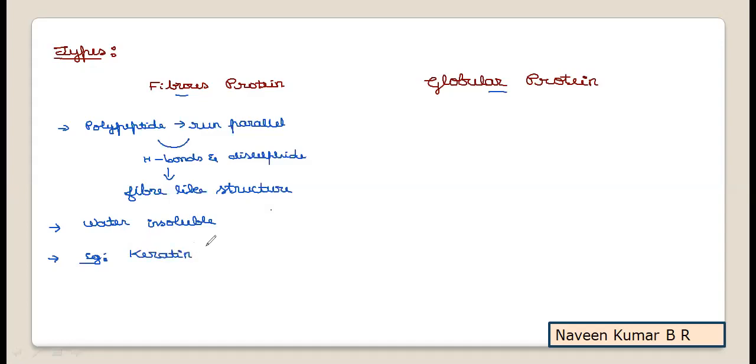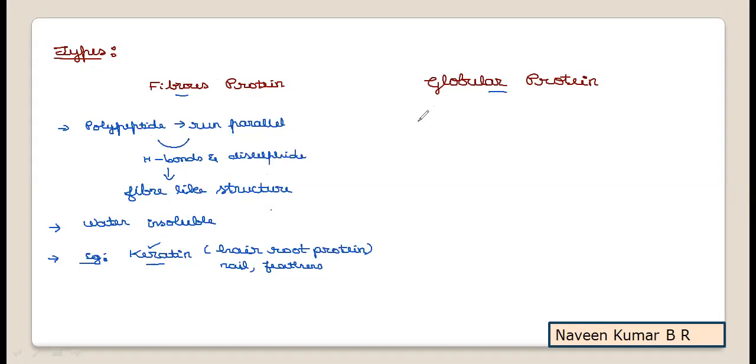Keratin is a protein present in our hair, hair root, nails, claws, feathers, etc. It is the protein responsible for our hair growth. The polypeptide chain in keratin runs in a parallel direction, and through hydrogen bonds and disulfide linkages, it undergoes coiling to form a fiber-like structure.